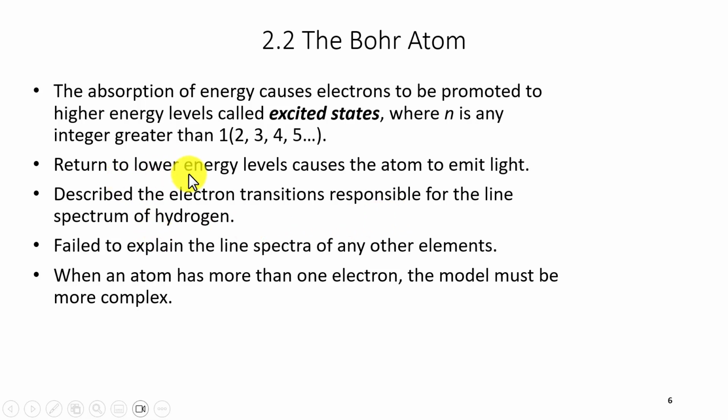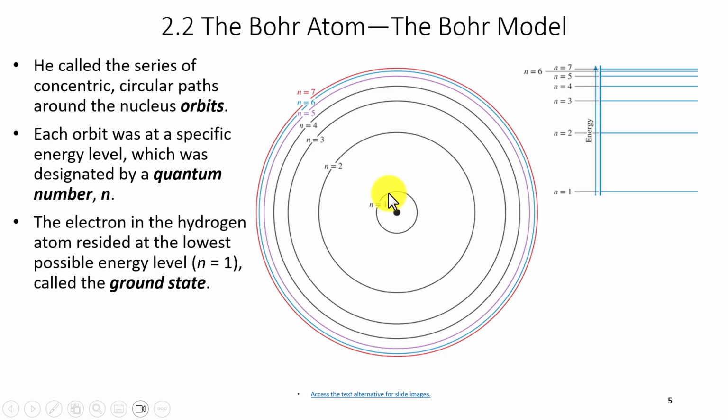When the electron returns to lower energy levels, it causes the atom to emit light. So if I take that electron from n equals 1 and I promote it, I give it enough energy to get to n equals 3, it's now in what we call an excited state. But it doesn't stay here forever. Eventually it gives off that light and it goes back down to its original spot. When it does that, it emits light.